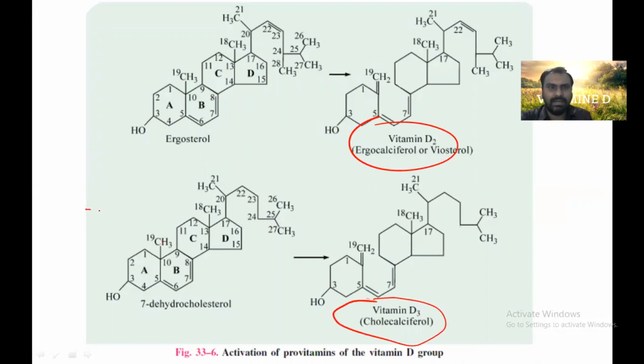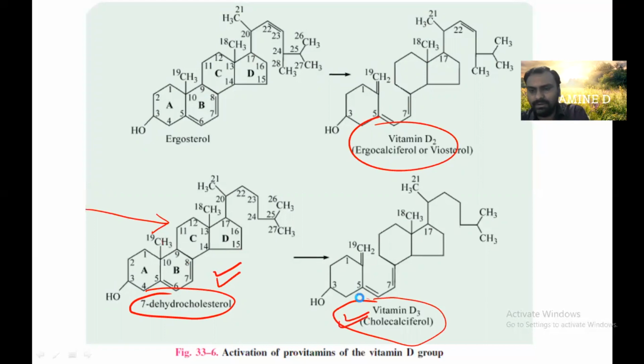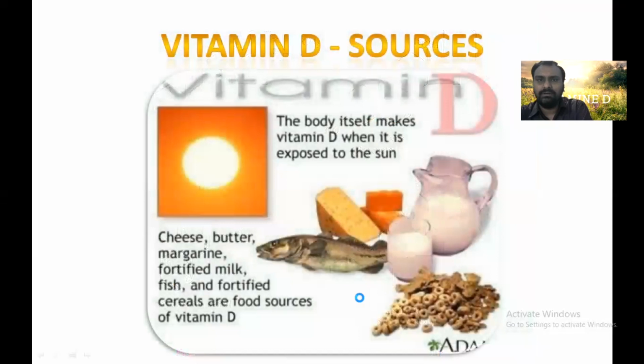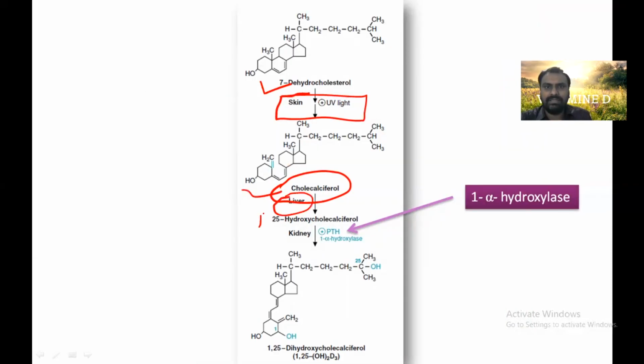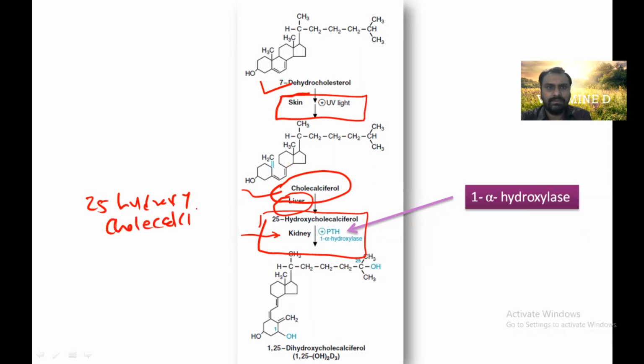So when sunlight falls on the skin, the 7-dehydrocholesterol, which is an intermediate of cholesterol biosynthesis present in the skin epidermis, is converted ultimately to cholecalciferol. Now this cholecalciferol goes to the liver where hydroxylation occurs, and it forms 25 hydroxy cholecalciferol.